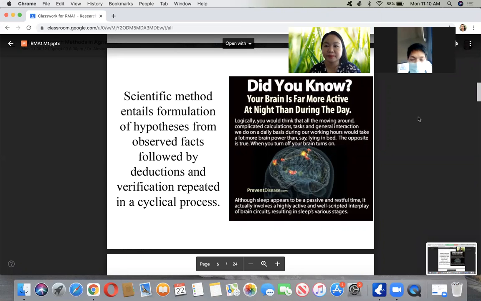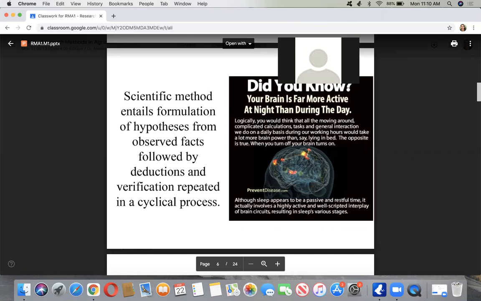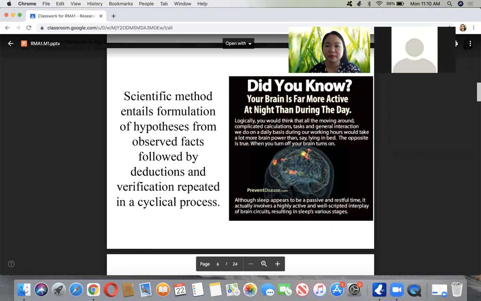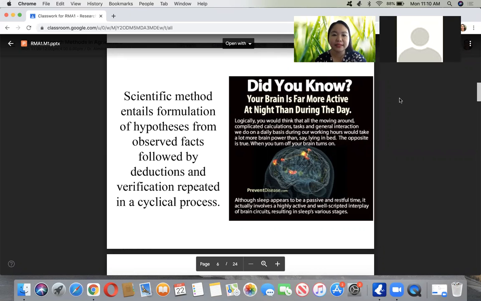So again, I'm going to talk about the scientific method. When we say scientific method, from previous biology subjects we have 7 to 8 or even 9 steps in the scientific method.